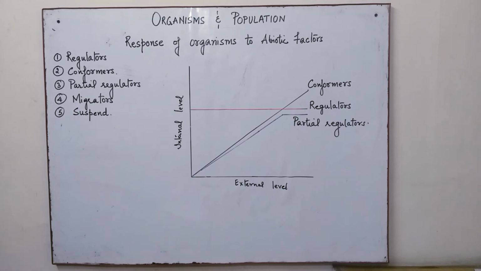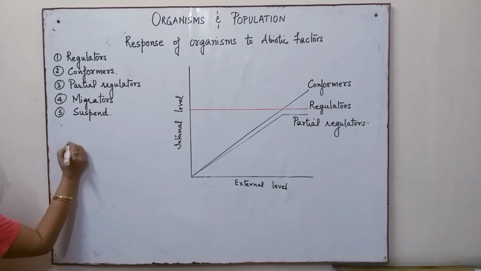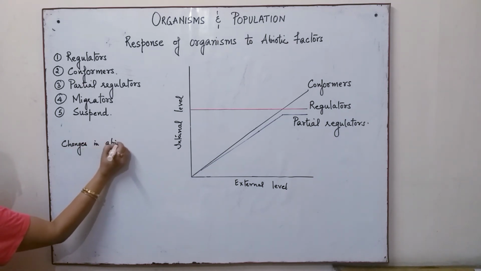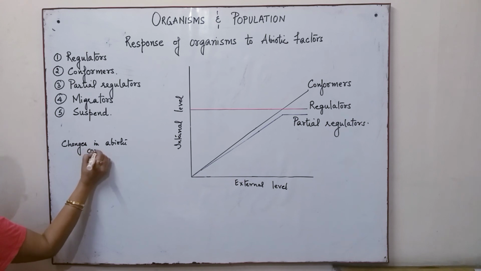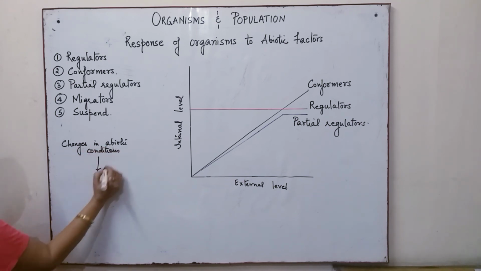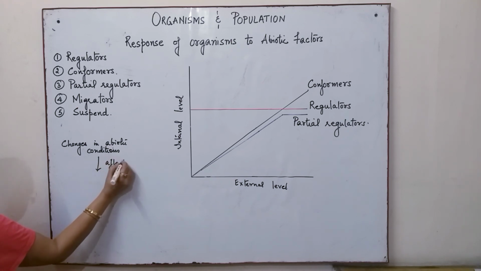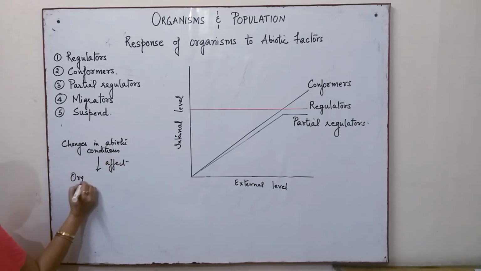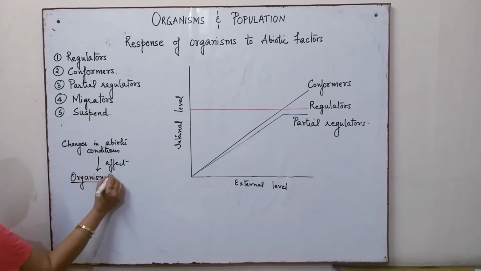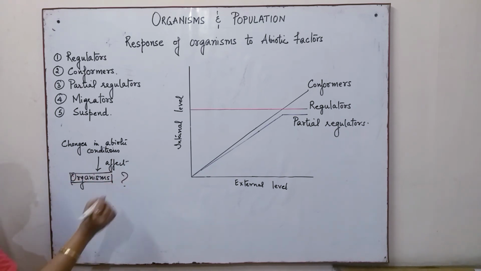These changes observed in abiotic conditions are also likely to affect the organism.